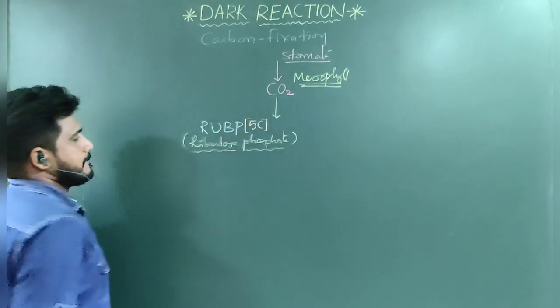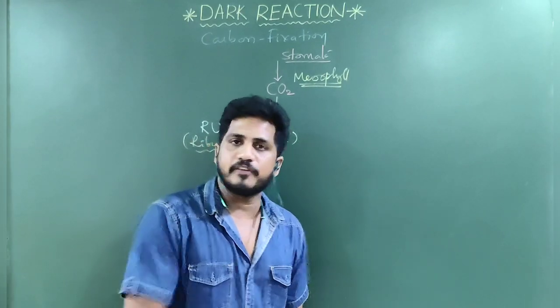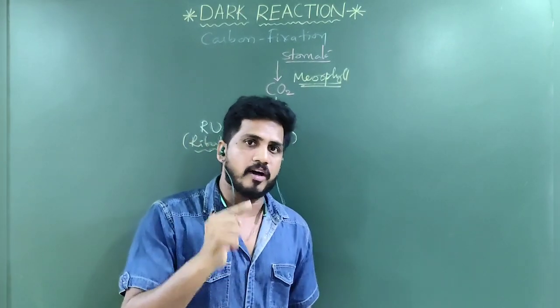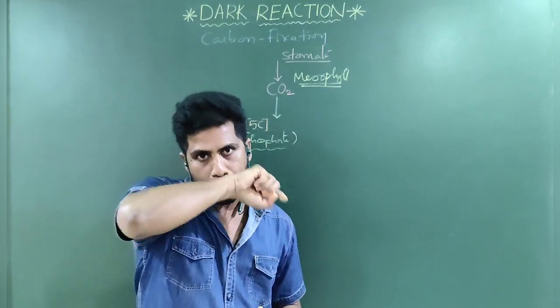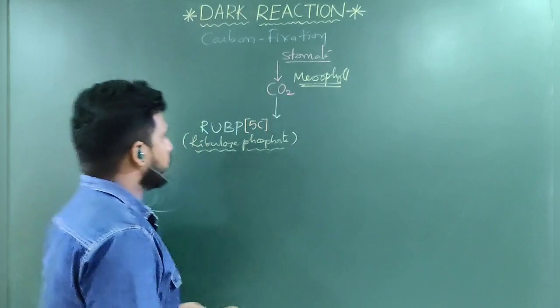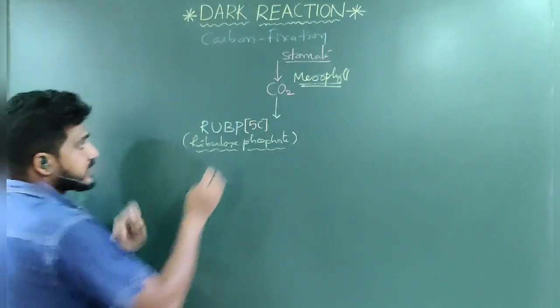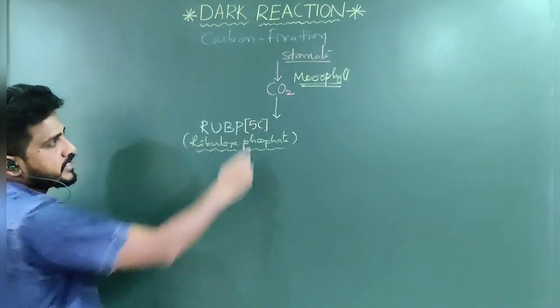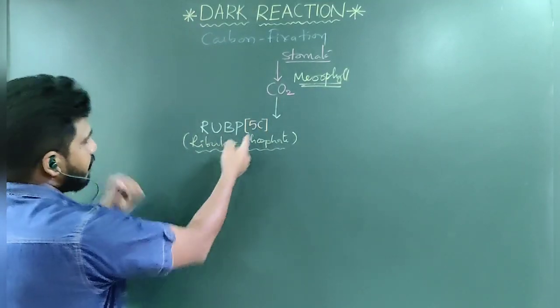Very important, guys. So many components will be there in this series of reactions. You have to concentrate on the component name and its number of carbons. Then the rest is very easy. So RuBP is 5 carbon. Carbon dioxide is one carbon. In carbon dioxide, how many carbons are there? One. In RuBP, how many carbons are there? 5 carbons.